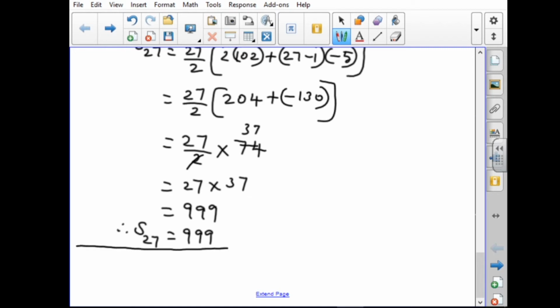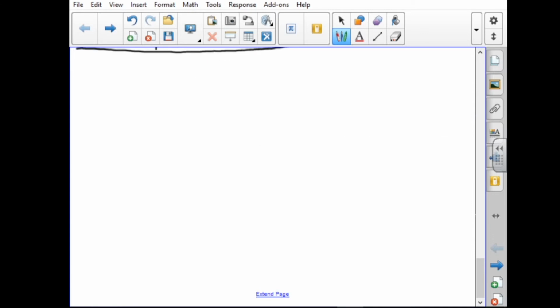Sum of the 27 terms equal to 999. Next, the third one. The third subdivision they have given: 6 plus 13 plus 20 plus etc., plus 97. See the difference between the first two sums and the third one. The first two were given up to 40 terms and 27 terms, but in this sum they have given 6, 13, 20, up to 97.